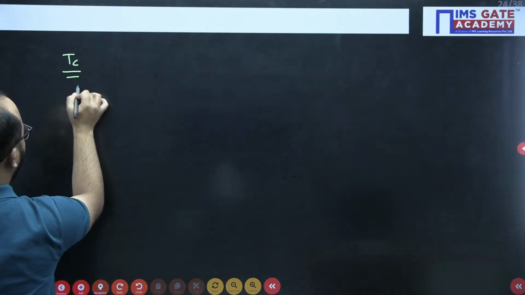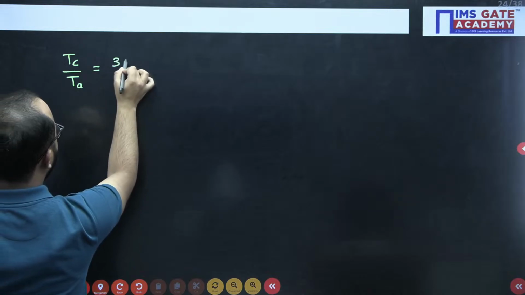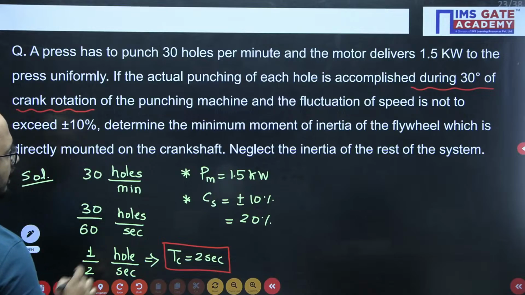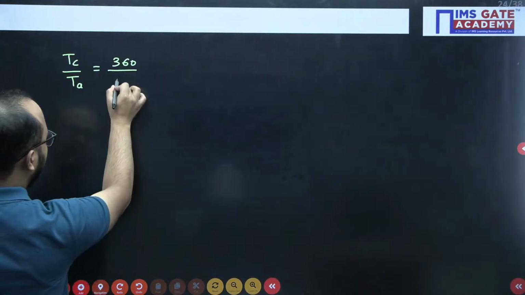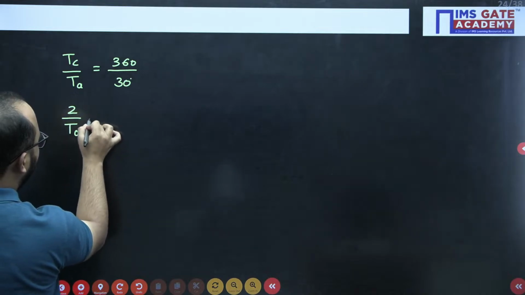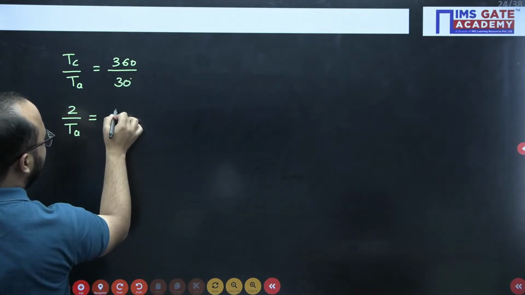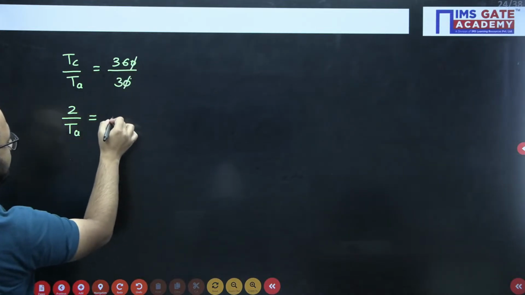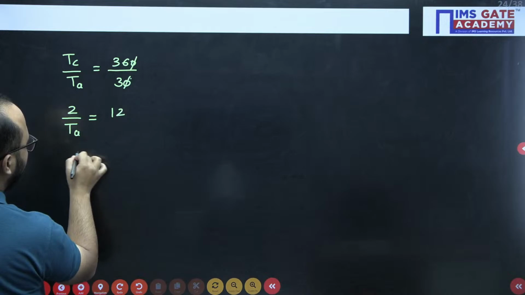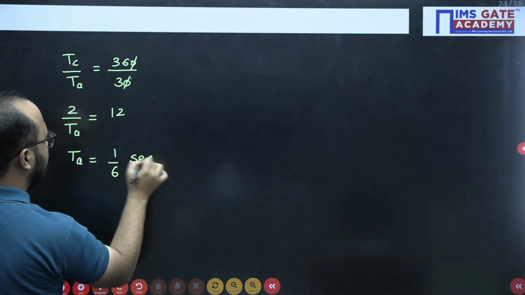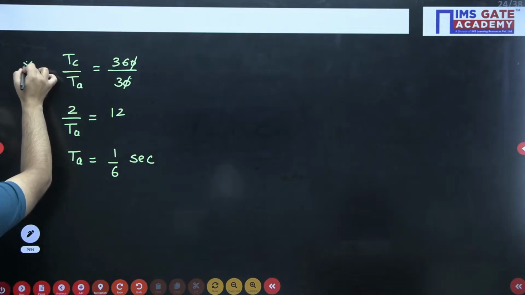TC by TA. 360 degree for a complete cycle, but for punching how much rotation is there? 30 degree. Cycle time is 2, actual time I need to calculate. So it will be what? You will easily cancel out this part. This one will be 12. So TA will be 1 by 6. This is the actual time.